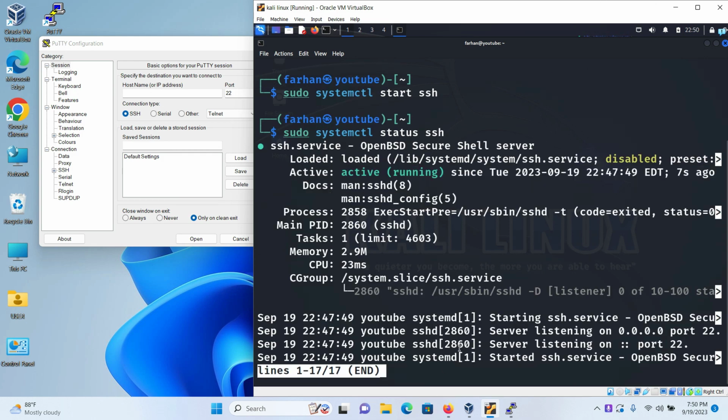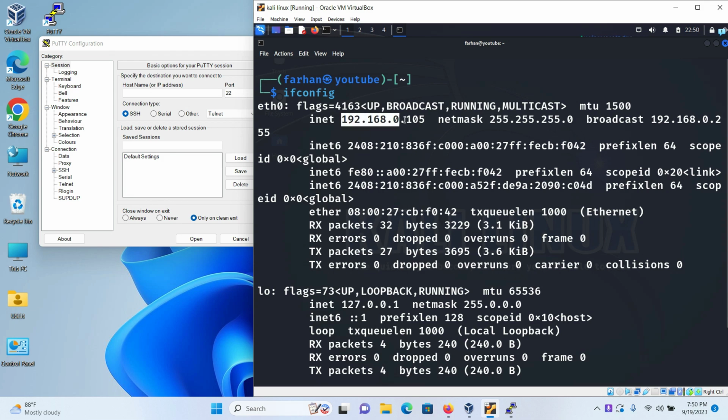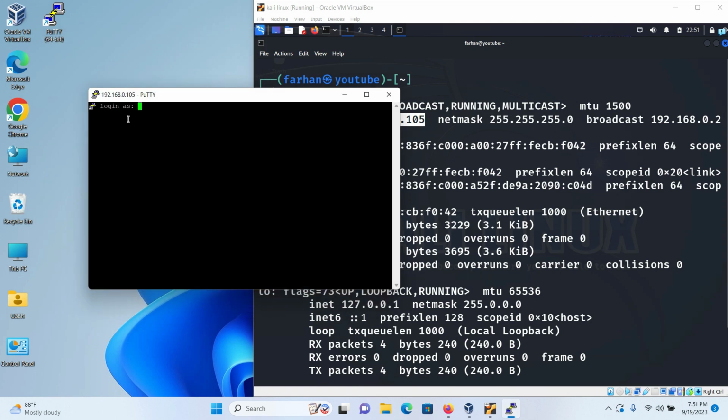Next, let's try to connect to the virtual machine again with PuTTY. I'll first type in ifconfig and I can see my IPv4 address is 192.168.0.105. So I'll type this. Make sure port 22 is selected, connection type SSH, and then click on open, click on accept, and I can see that now I can connect to my virtual machine.